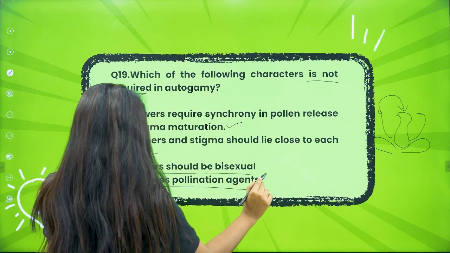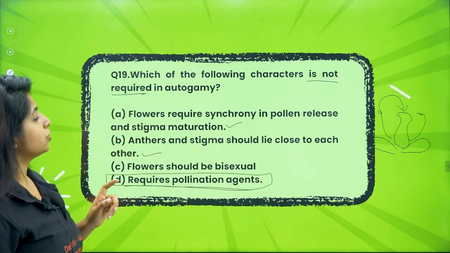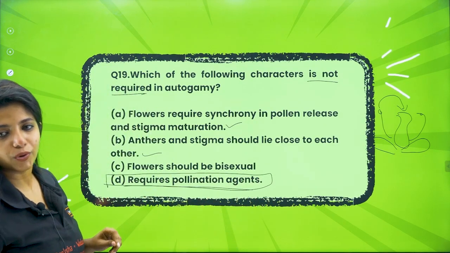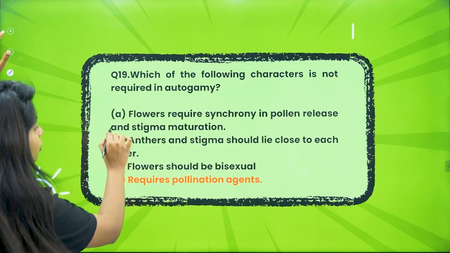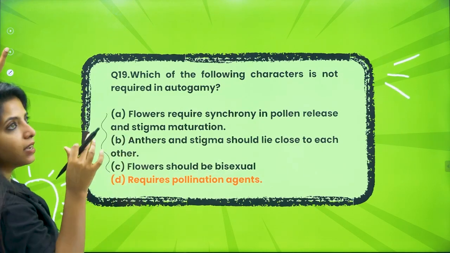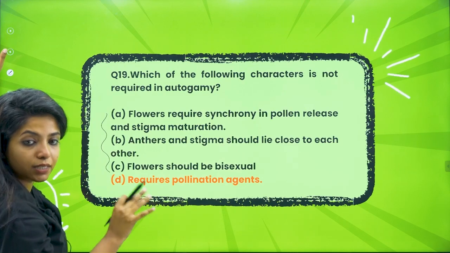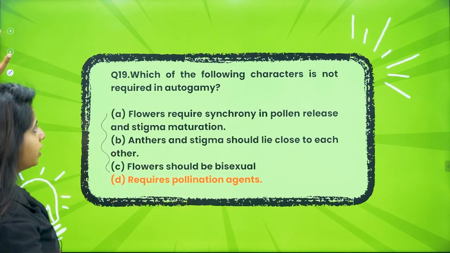So this is something that would be out. So this is not required in the case of autogamy. Something that is partially correct, partially incorrect, but okay. Compared to other options, when you have something like that, compare it with the other option. If you think that this is the option that stands a bit out, go for that.